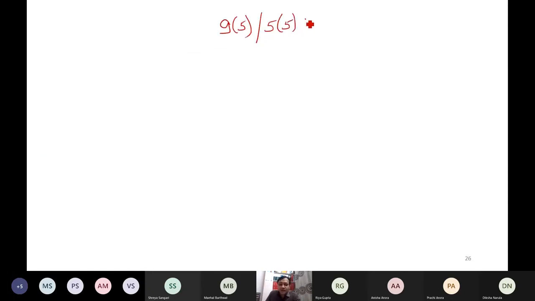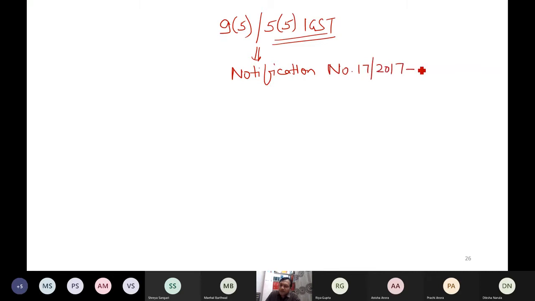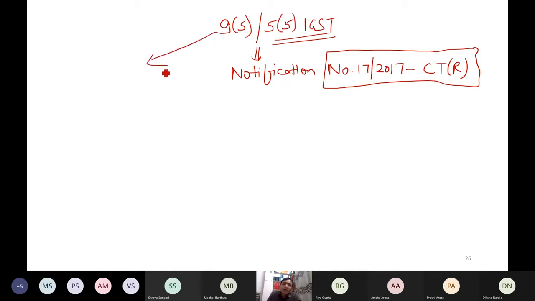Again, if you remember that notification, not all services are charged. We have notification number 17/2017 Central Tax (Rate), and we have a corresponding notification of IGST also, which I will not discuss now. Let me show you which three services are covered. One more thing, this does not cover goods, this covers only services.